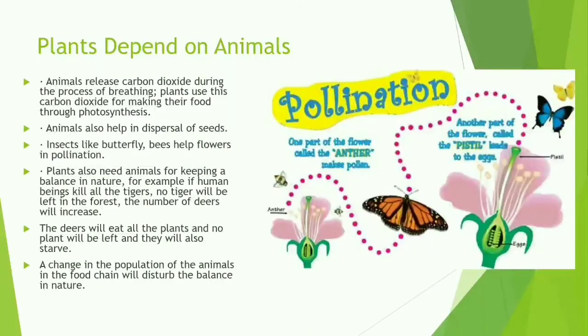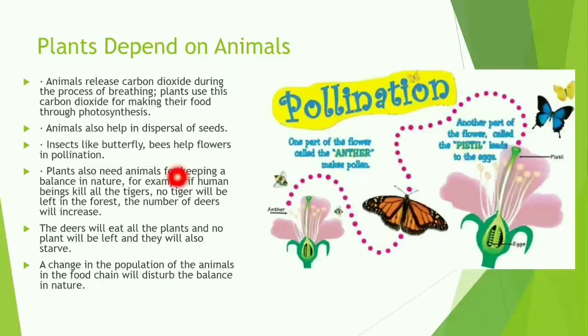Plants also depend on animals. Let us find out. Animals release carbon dioxide during the process of breathing. We all know that. Plants use this carbon dioxide for making their own food by the process of photosynthesis. Animals also help in dispersal of seeds. Insects like butterflies and bees help flowers in pollination. That means they help to transfer the pollen grains from one flower to another.